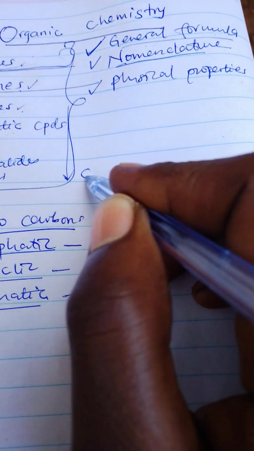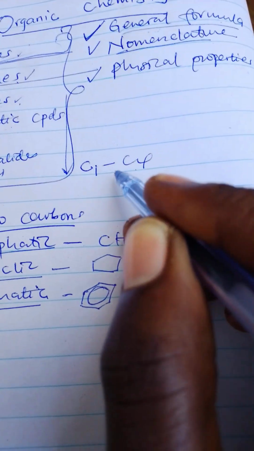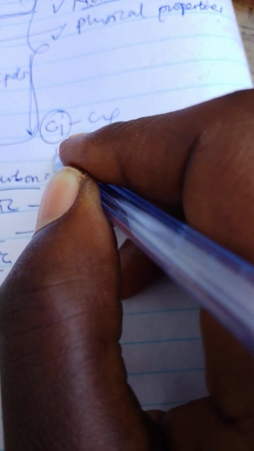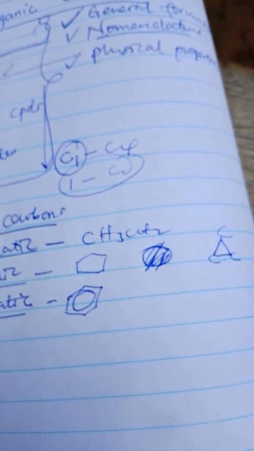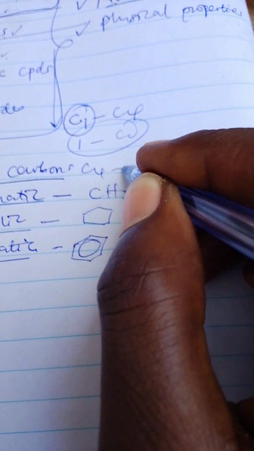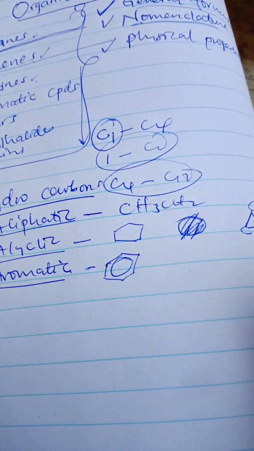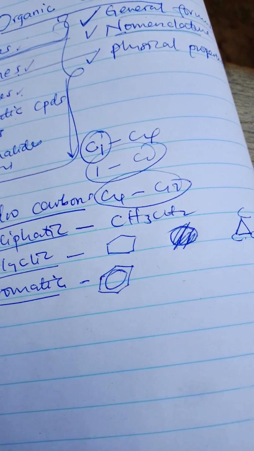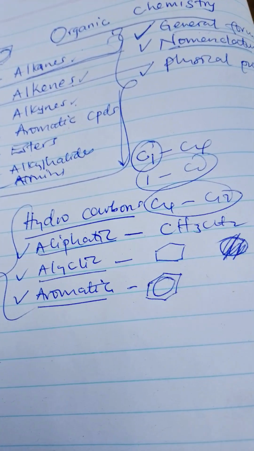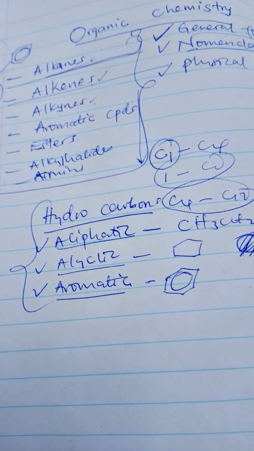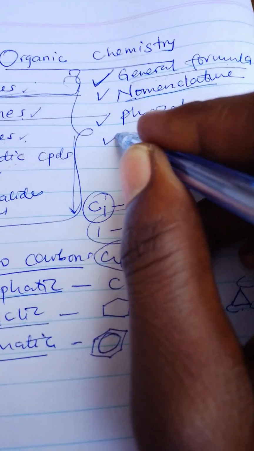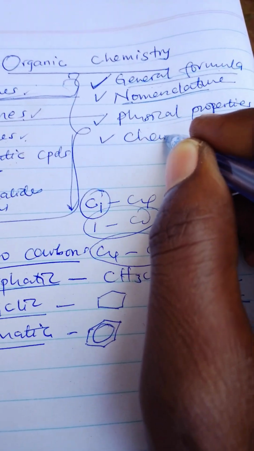I should know that these organic compounds from C1 to C4, which means those with carbon atoms ranging from 1 to 4, are all gases. Then from C4 to C17, these are liquids. So realize that as the number of carbon atoms increases, the state changes from gas to liquid, up to a solid.